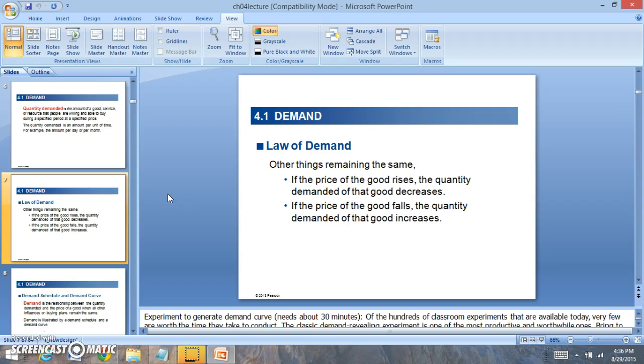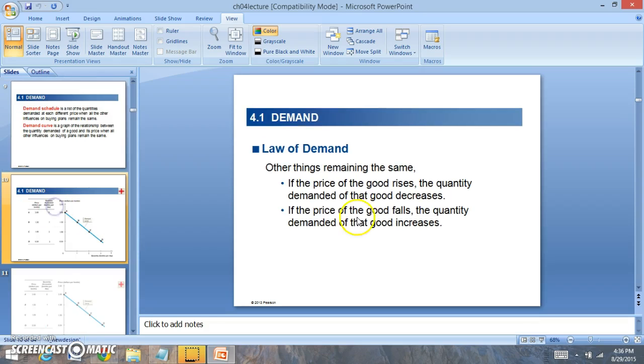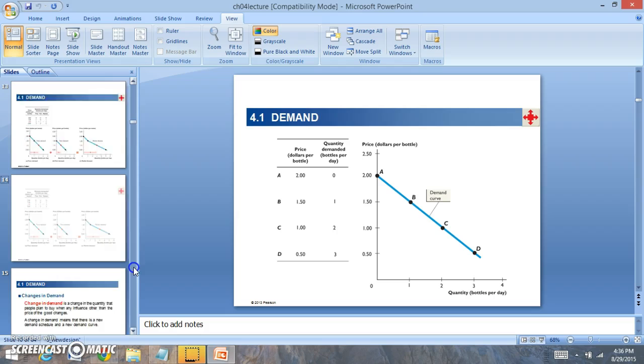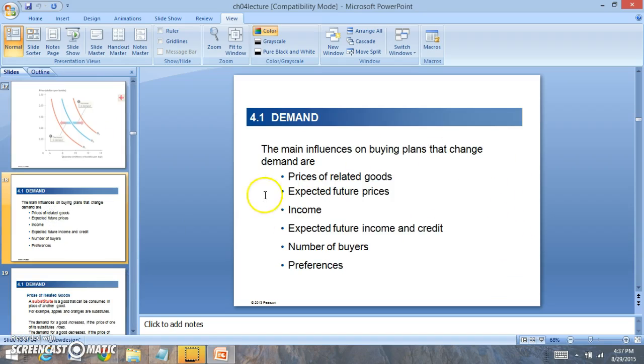And that's key in this analysis. You'll notice that the demand curve is also downward sloping between price and quantity demanded. So as the price decreases, consumers will buy more of the good. So that relates to that first question. Changes in demand will shift the demand curve either to the right or to the left. Now, these are the factors that will influence the demand curve and cause the demand curve to change to the right or to the left.